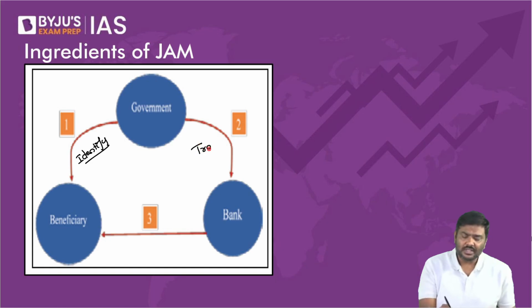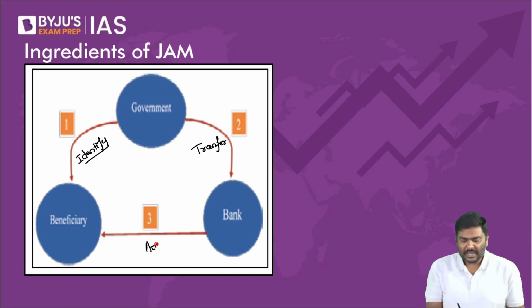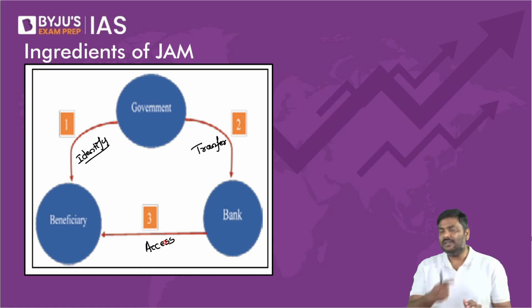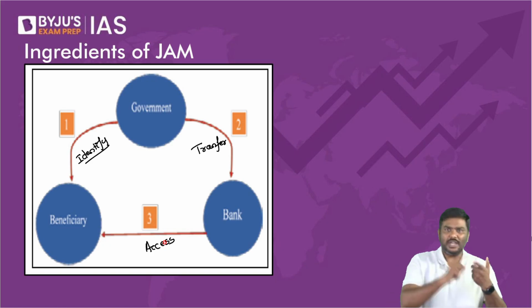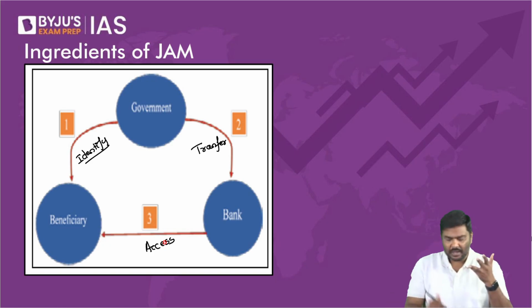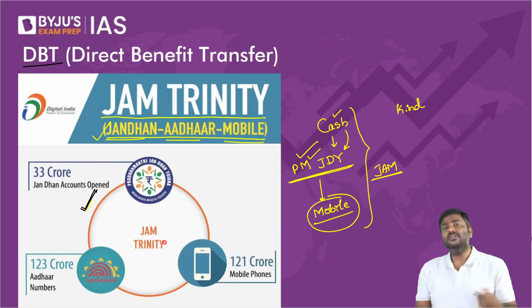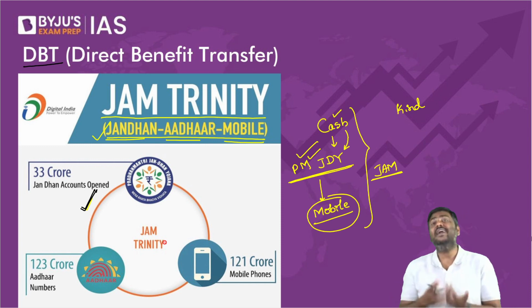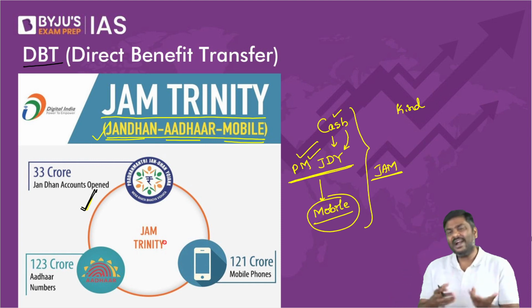Step number one, government will identify the beneficiary. And second, government will identify through what? Aadhaar. Now government will transfer the benefit into the bank account. And third, the beneficiary will access the bank account using mobile banking, internet banking, etc. So Jan Dhan, Aadhaar and mobile.